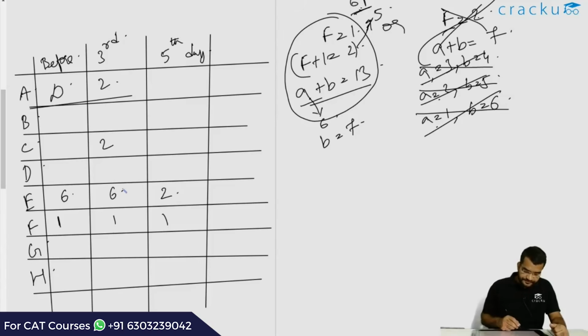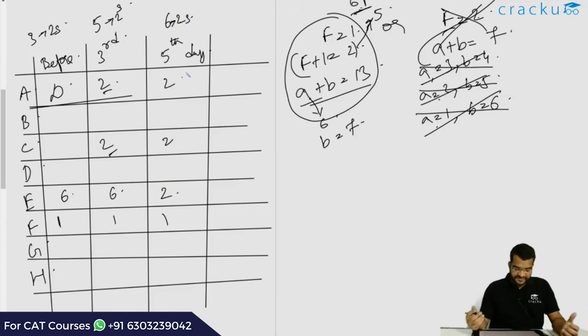We know that after the 3rd day there were 5 2s, but because A and C had 2 after the 3rd day, initially there were 3 2s, and after the 5th day there are 6 2s because E also joined the 2 club. So this is basically the information that we have. Now we can go ahead and solve the questions that follow.